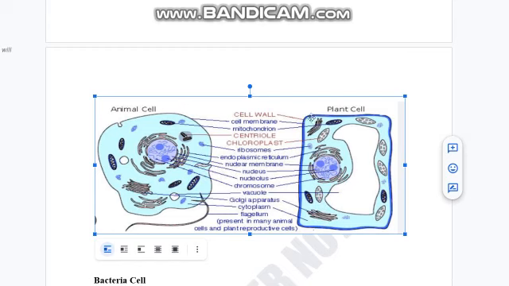The plant cell has an outer layer called the cell wall, whereas the outer layer of the animal cell is the cell membrane. In the plant cell, the outer layer is called the cell wall, which provides support, shape, and strength to the plant, and also helps the plant from bursting.